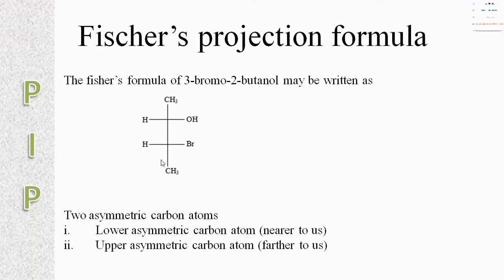In this molecule, we have two asymmetric carbon atoms. The lower asymmetric carbon atom is nearer to us and the upper asymmetric carbon atom is farther from us.